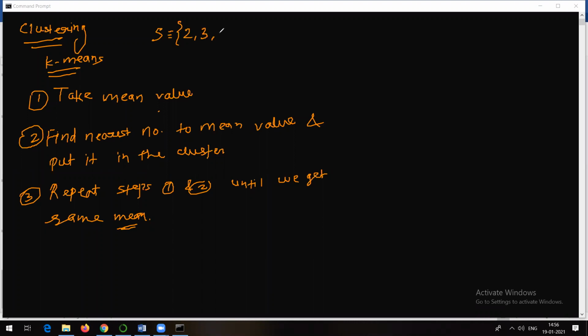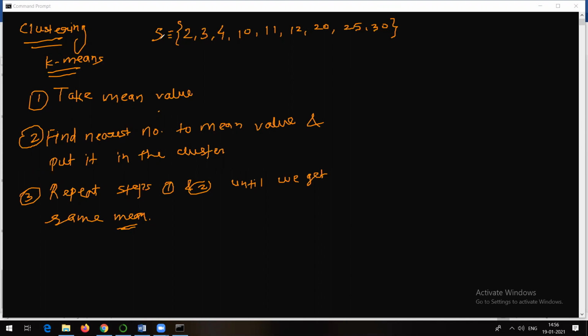Suppose I have some data points: 2, 3, 10, 11, maybe 10, 12, 20, 25, and suppose 30. Suppose these are the data points I have. Now let's apply K-means algorithm on this one. I will again repeat that I have taken the data in numbers, but in real time your data is going to be something different.